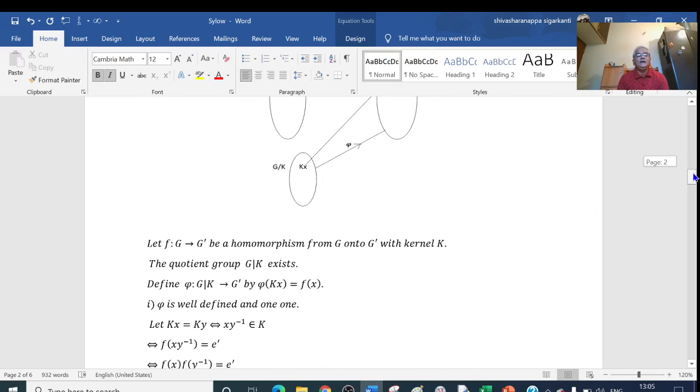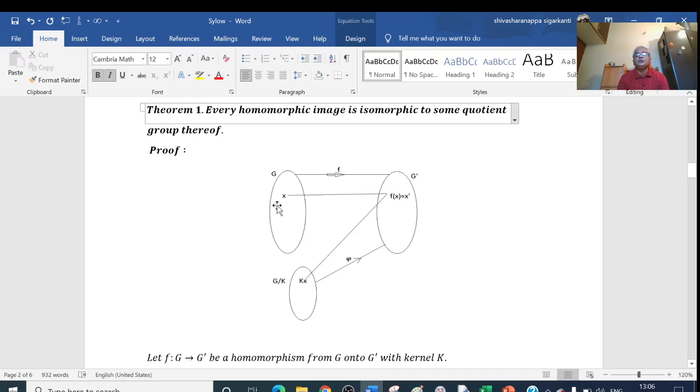So here, let f from G to G dash be a homomorphism from G onto G dash with kernel K. So that is, G is a group, G dash is another group, and f is a homomorphism from G onto G dash.